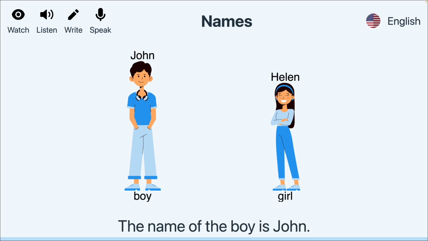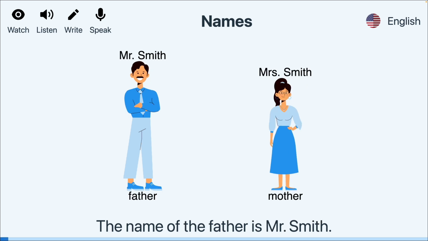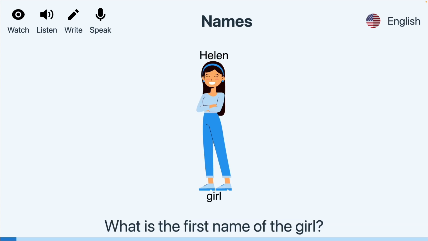The name of the boy is John. The name of the girl is Helen. The name of the father is Mr. Smith. The name of the mother is Mrs. Smith. What is the name of the girl?